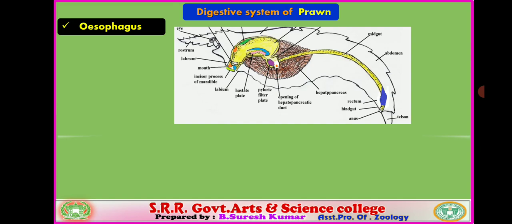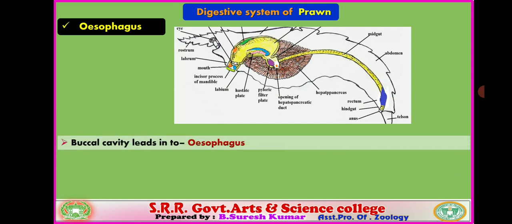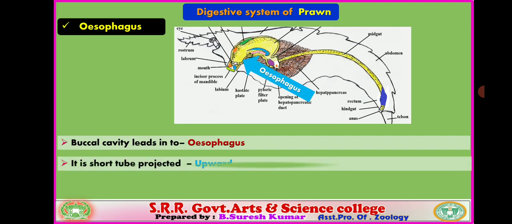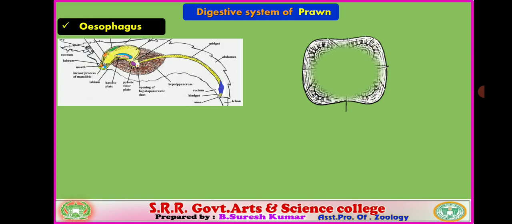Let us see the esophagus. The esophagus is a short tubular structure. It is projected towards the dorsal side, in an upward direction. And next, if you verify the internal portion of the esophagus, look at the right side diagram. That is the transverse section of the esophagus. At the center, a hollow cavity is present, that is the lumen of the esophagus. You verify the wall of the esophagus.